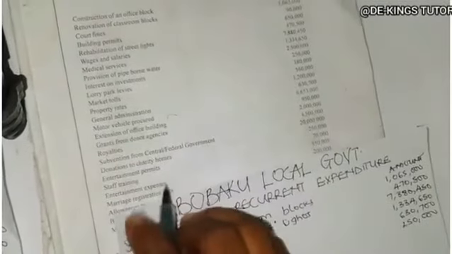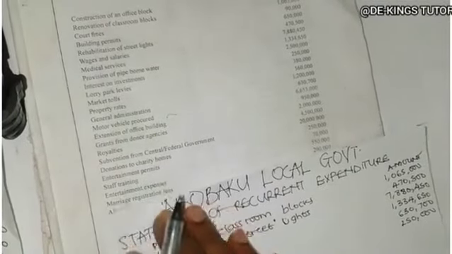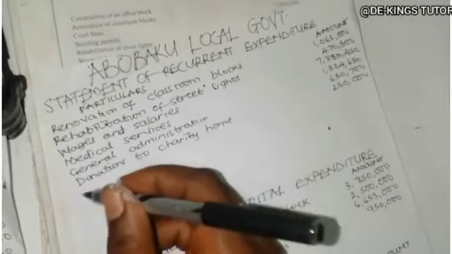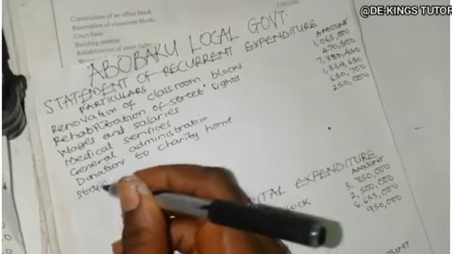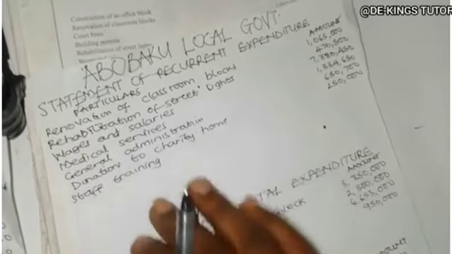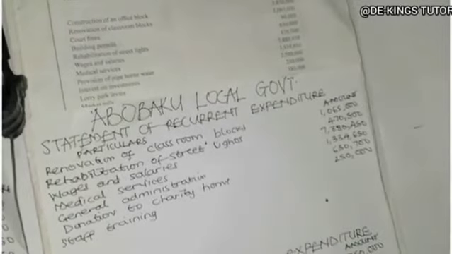The next one is staff training. It's an expenditure they might do regularly. So staff training. Now the staff training is how much? 550,000.